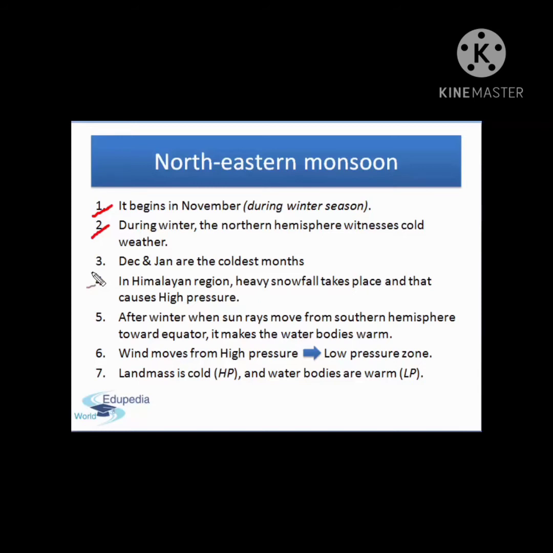After winter, when sun rays move from the southern hemisphere towards the equator, it makes water bodies warm. Air moves from the high pressure to the low pressure zone, and now the water body, being warm, attracts the cold wind from the landmass. Due to this phenomenon, the northern plains become oppressively hot, a condition called October heat. Cyclones hit the east coast and Bangladesh.